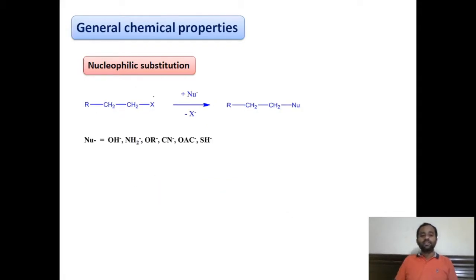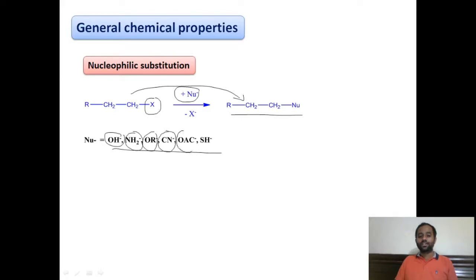We can replace this halogen group by any nucleophile to give a substituted product, which is a nucleophilic substitution reaction. Here the nucleophile may be a hydroxy nucleophile, amino nucleophile, alkoxy nucleophile, cyano nucleophile, acetato nucleophile, or hydrosulfide nucleophile, right?